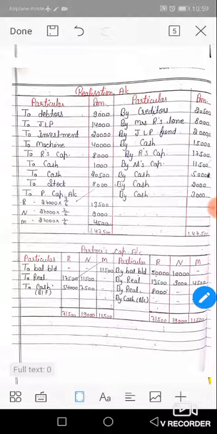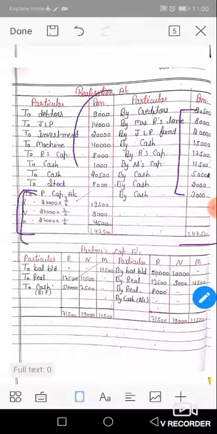Now next, we will calculate the balancing figure of the realization account, that is profit or loss. If the credit side is higher, then profit, and if the debit side is higher, it is loss. So here the credit side is higher. Credit side addition is 1,47,500 and the balance is 27,000, the total of the CR side minus the total of the DR side. Then profit is 27,000 and this 27,000 transfers to the partners capital account in their profit sharing ratio, that is 3:2:1. So 27 into 3 upon 6, 27 into 2 upon 6, 27 into 1 upon 6: 13,500, 9,000 and 4,500 transfer to their capital account credit side. Okay, this is our realization account.